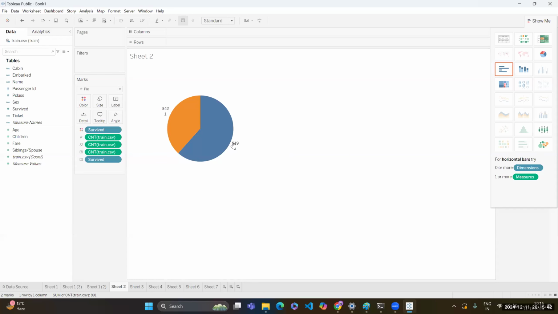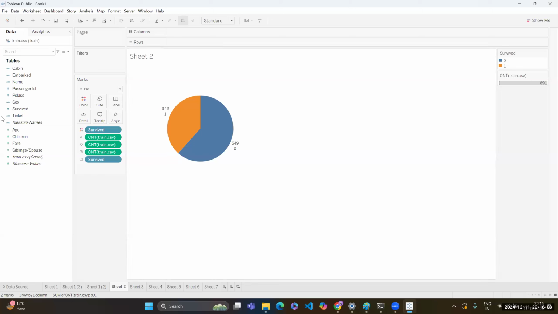So it's 549 for class 0 and 342 people for the other. Out of roughly around 900 people, 549 were not able to survive, that is class 0, and 342 of them were actually able to survive the Titanic incident. Again, if you want to change the colors, you can do that.